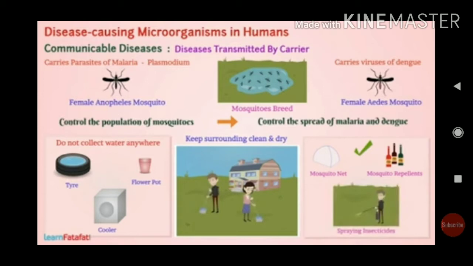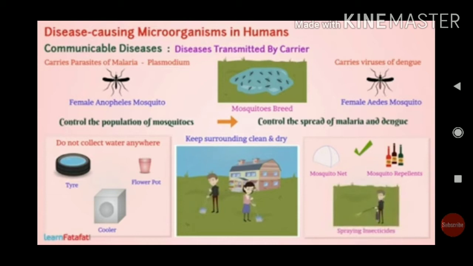Somewhere the water is polluted. See, for example, there is a river. At one side of the bank of the river, some people pollute the water. So certain microorganisms enter into the river water. The water flows to other banks where people are taking water for drinking and some other purposes.